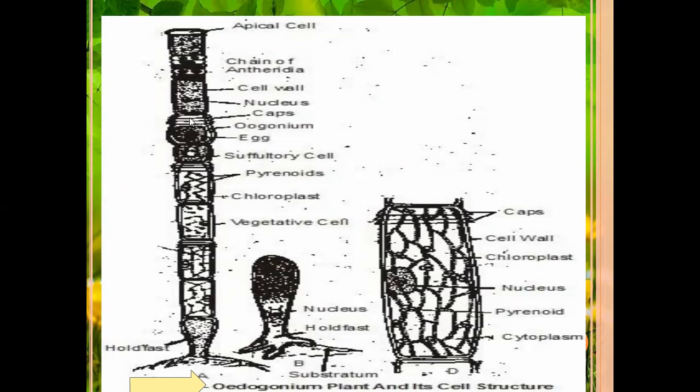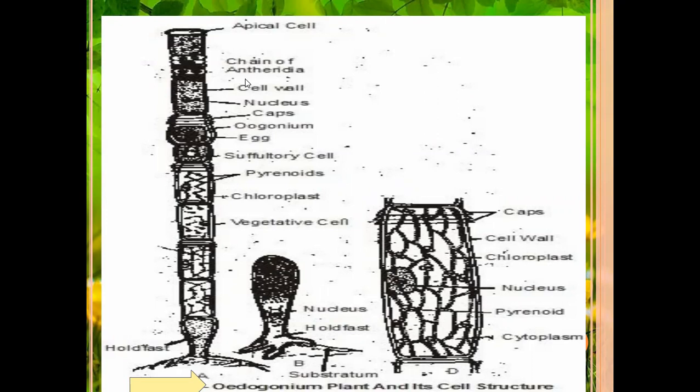Some cells are swollen in structure, called reproductive organs, mainly oogonium. The female reproductive organs are in swollen structure. Below the oogonium, the suffultory cell is present. And in this filament, some cells above the oogonium act as antheridia.